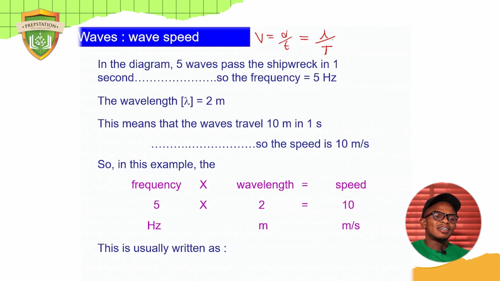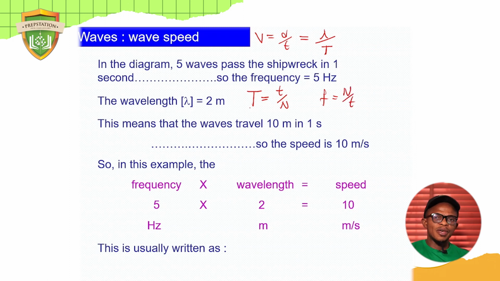So wavelength over period, and I said period is the time taken to complete one oscillation. In formula, this can be written as T is equal to small t over n. If you look at this, this is just the inverse of frequency. Remember, frequency was written as F equals n over t.